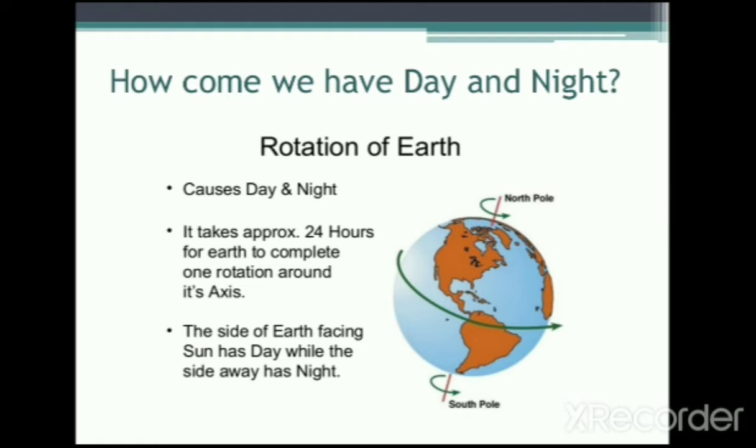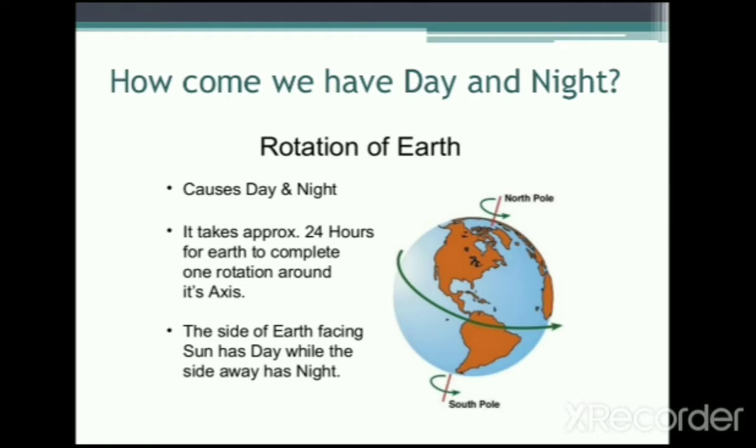Remember, we said the sun is static, the sun stays still, it doesn't move, but the earth moves. While it goes round and round, we have daytime for a while, and then we have nighttime for a while as well. It's still moving. I'm sure you're wondering why we don't fall, because the earth is moving.